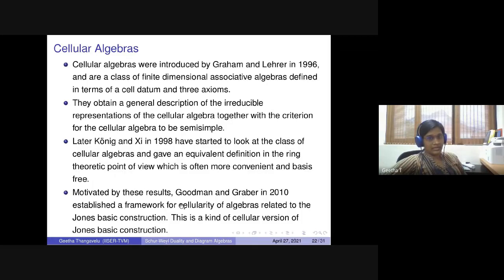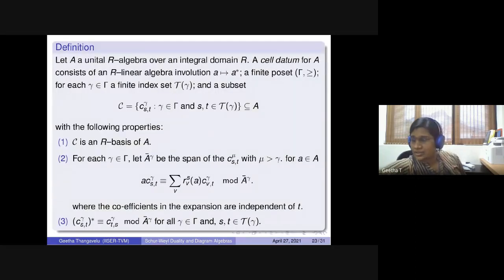And since many of these algebras come from Jones basic construction, Goodman and Graber in 2010 introduced a version of cellular algebra which fits into it, a cellular version of Jones basic construction. I can just quickly skip this definition.